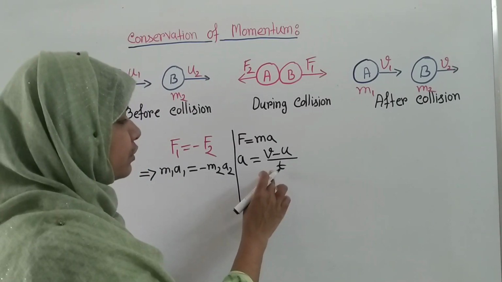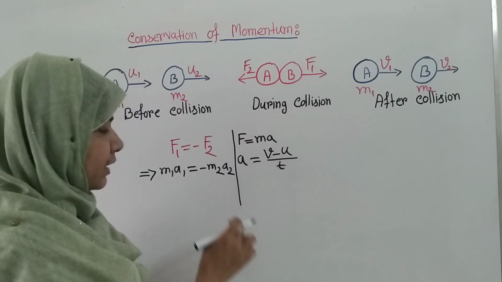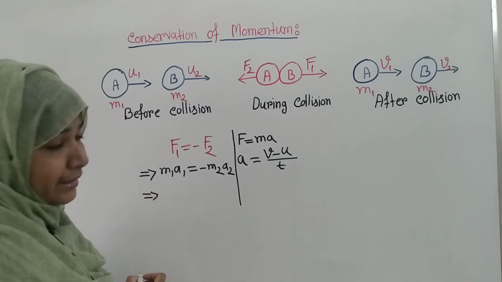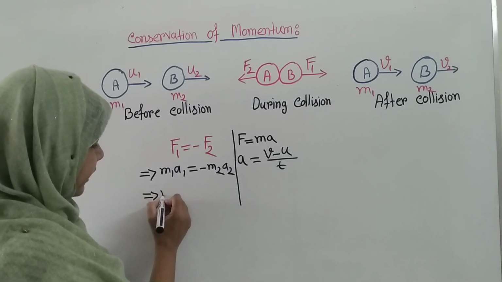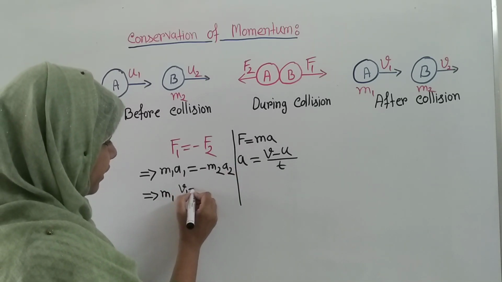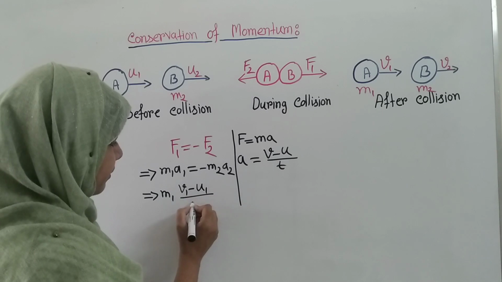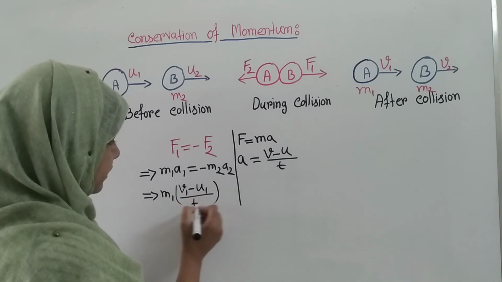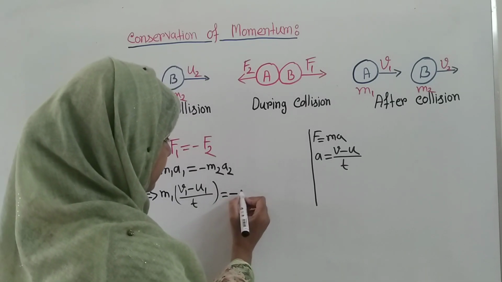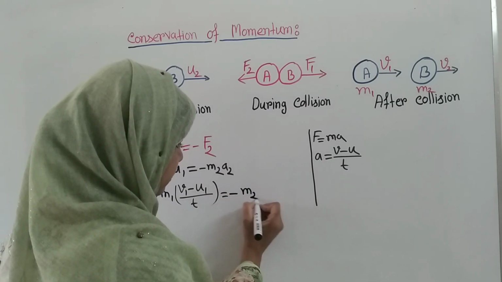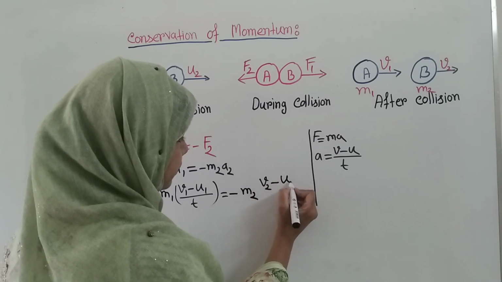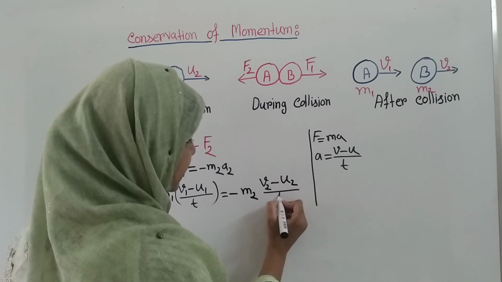Now I am going to put this equation here. So we can write that m1 a1 means m1 (v1 minus u1) by t is equal to minus m2 a2 means minus m2 (v2 minus u2) divided by t.